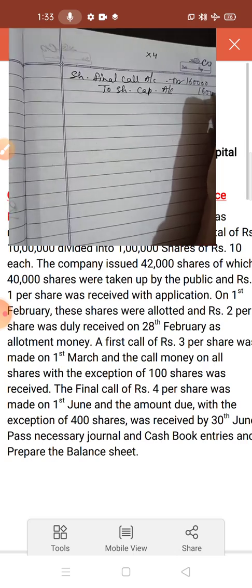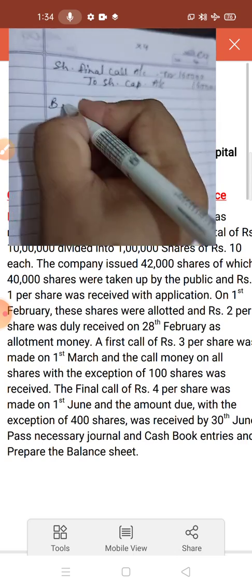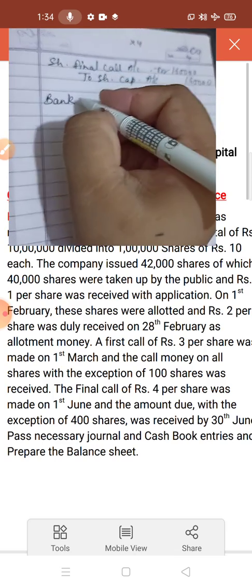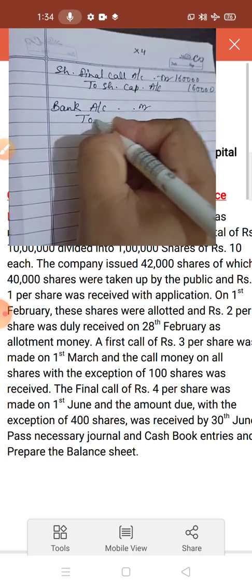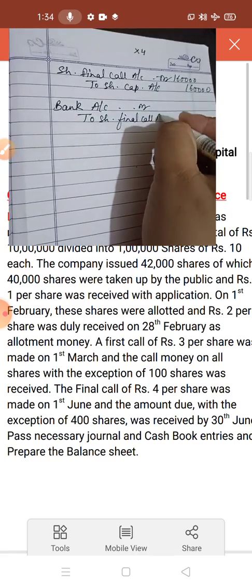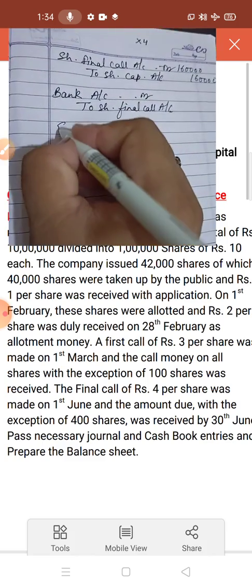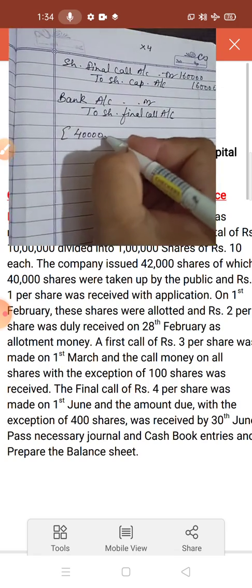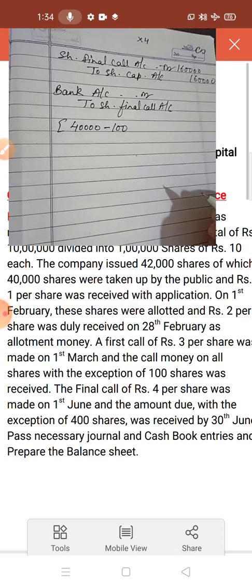1,60,000. Okay, now next, this entry you have to do very carefully, because in this entry the final call's arrear amount is given. So bank account debit to share final call account. Now see what you have to do. Here the public has taken 40,000 shares. Out of this 40,000, 100 shares not received.